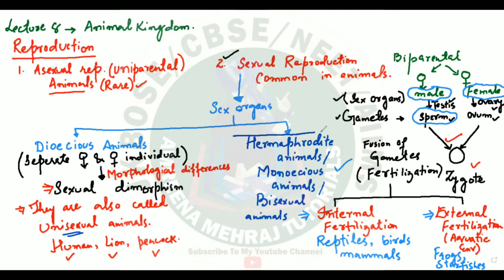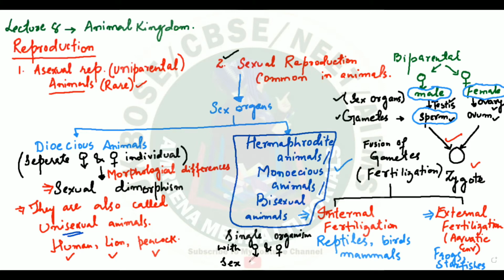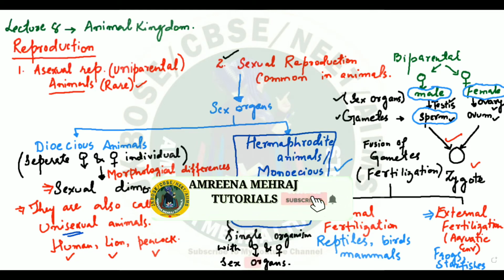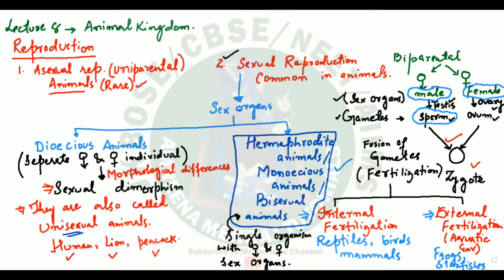Now, if I say that an animal is hermaphrodite, monoecious, or bisexual, what do I mean by that? I mean to say that there will be a single organism with male and female sex organs. The same individual will have the male sex organ as well as the female sex organ. So what do you call these animals? Hermaphrodite animals.